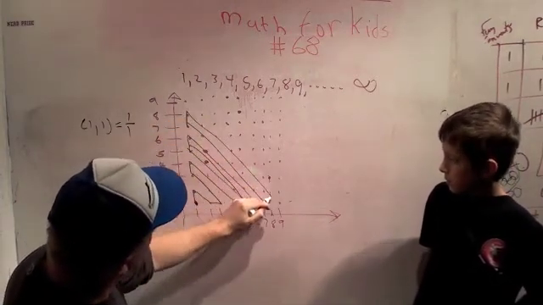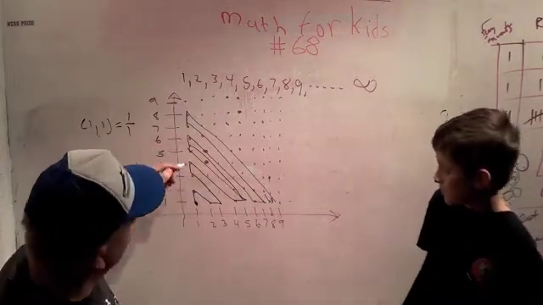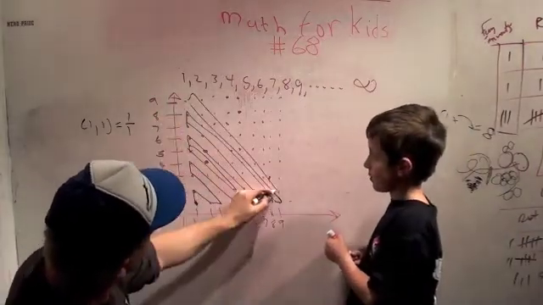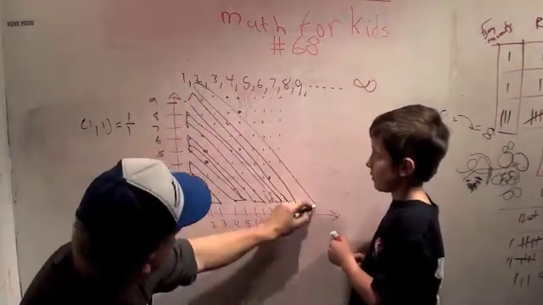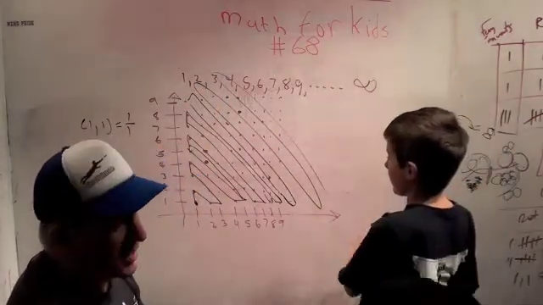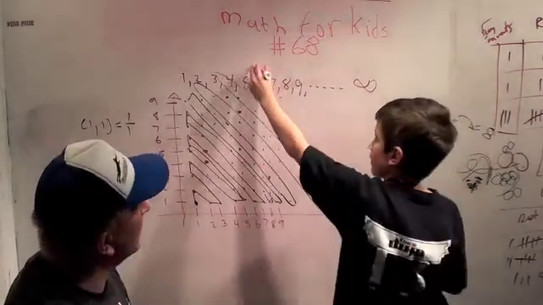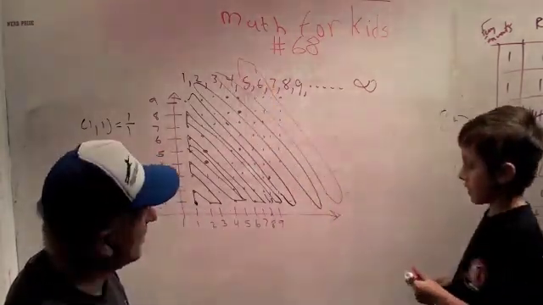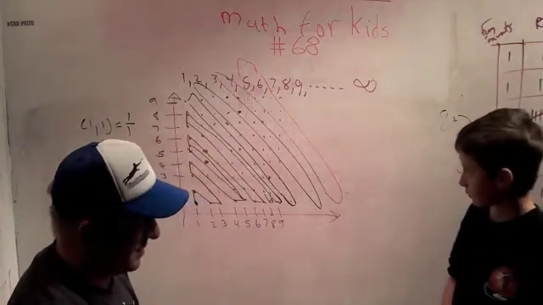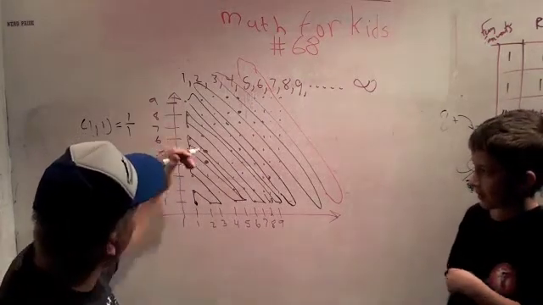Now look what happens. He hits every single number with the zigzag. So he just keeps zigging and zagging. And then you would go here like this, and then over, and then down, and then over and up. So he just keeps zigzagging back and forth. And it keeps getting bigger and bigger and bigger. But you know what? It hits all of the numbers, which is a good thing. And these numbers represent all of the fractions. And so you know what that means? It means we can count the fractions.